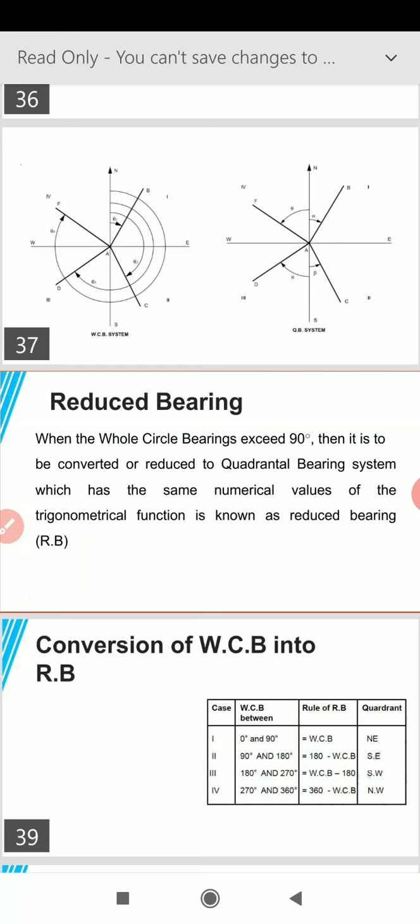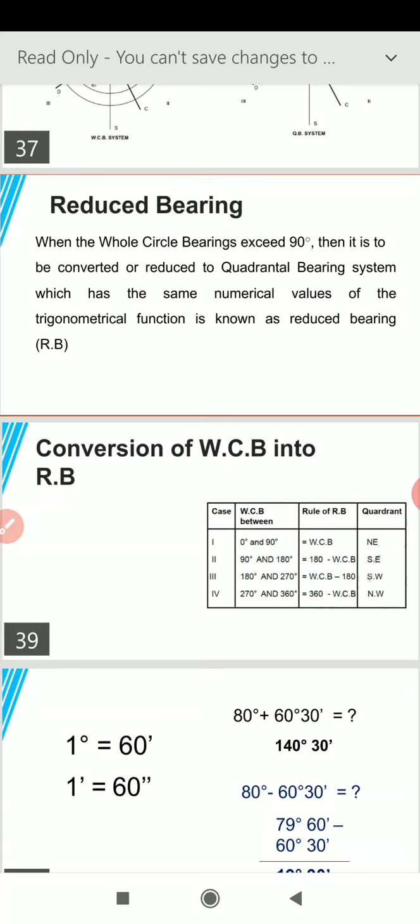So I guide you to draw a figure whenever you are learning these rules, not to cram the rules, just draw the figure and see how the rule has been given. So the application of the rule will be more clear and it will not be forgotten ever. So the first step is conversion of whole circle bearing system into reduced bearing system.